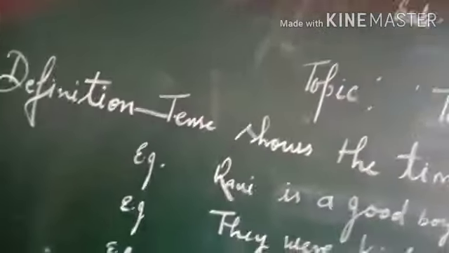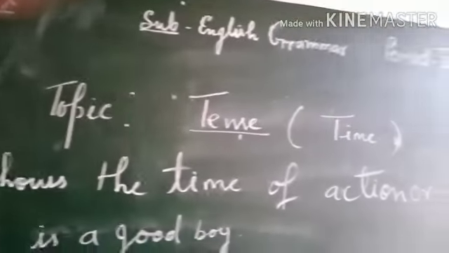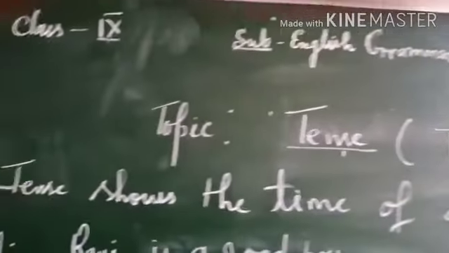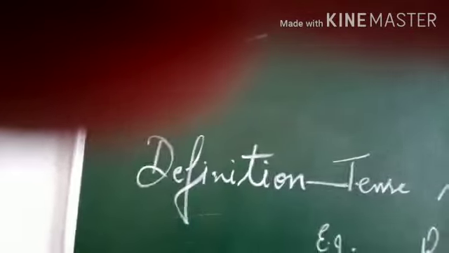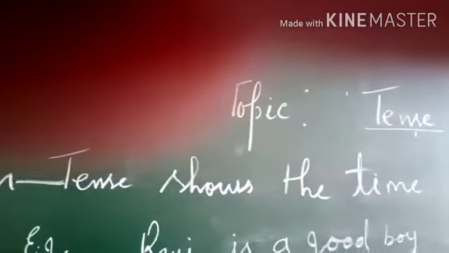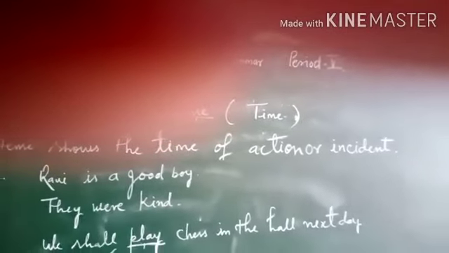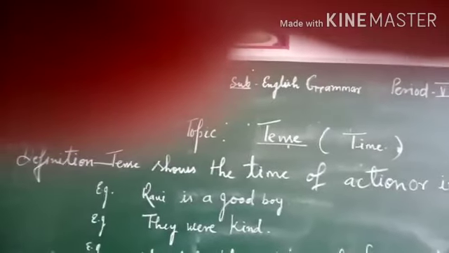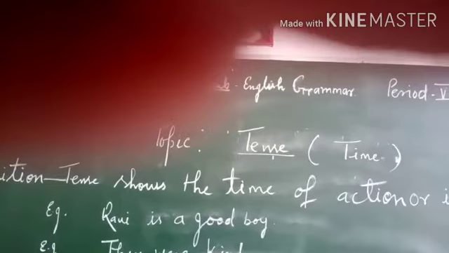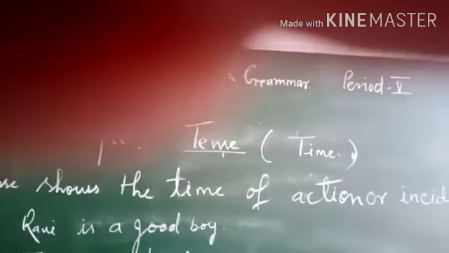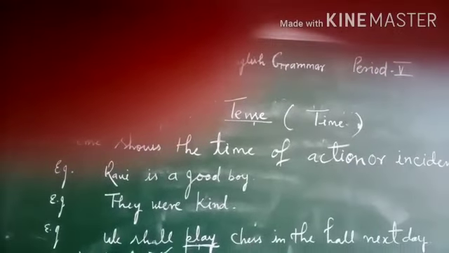Tense means time. You can understand the definition in an easy way: tense shows the time of action or incident. The definition is very easy, you can understand it very easily. Tense shows the time of action or incident. I have given examples here.